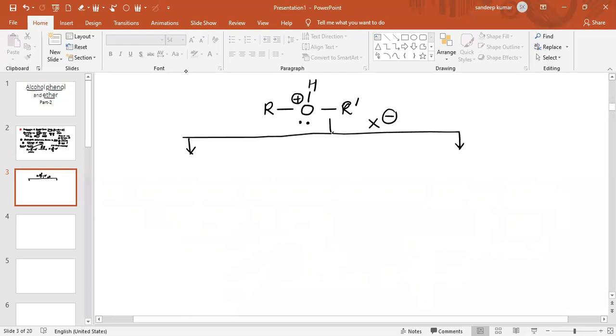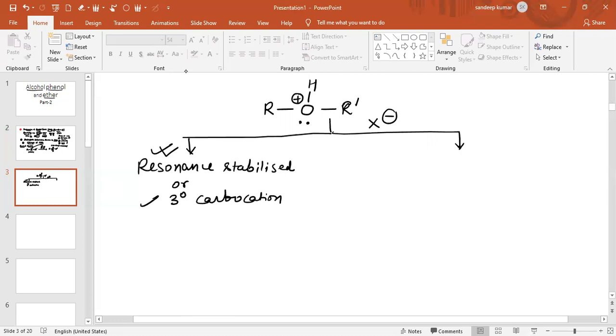One of the possibilities is that it can be resonance stabilized, or it can be a 3-degree carbocation. If one of the R, meaning alkyl group, is either resonance stabilized or a 3-degree carbocation, then the cleavage of the bond will be according to the SN1 mechanism.